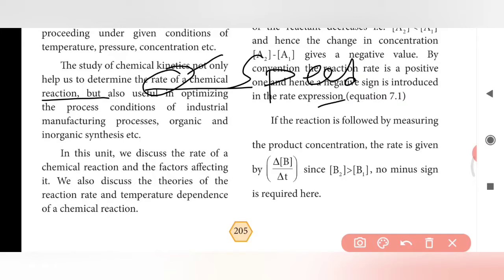We also discuss the theories of reaction rate and the temperature dependence of a chemical reaction.